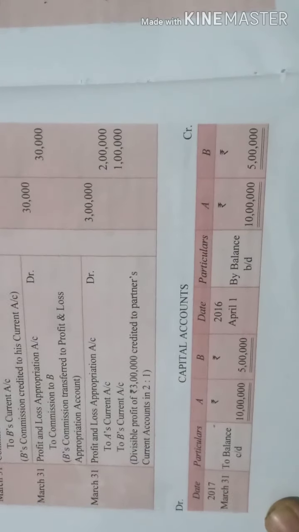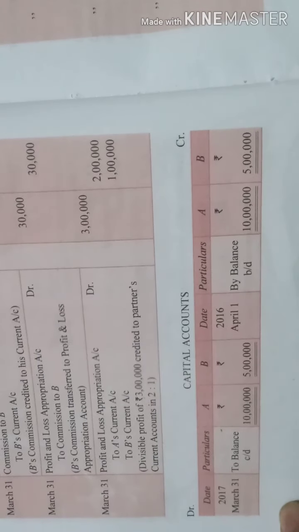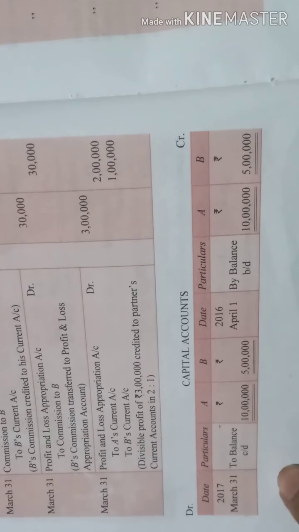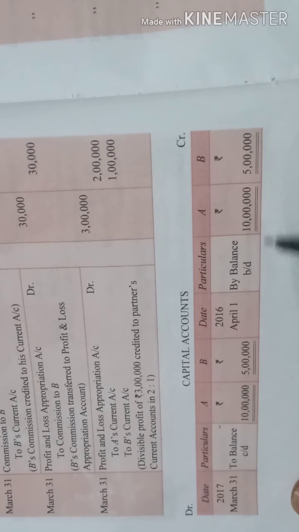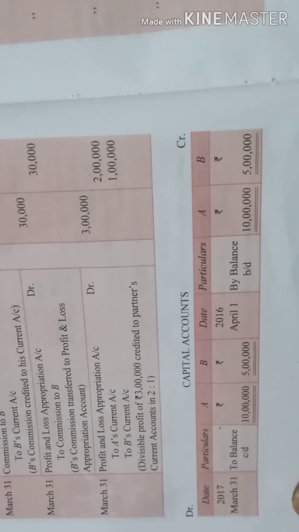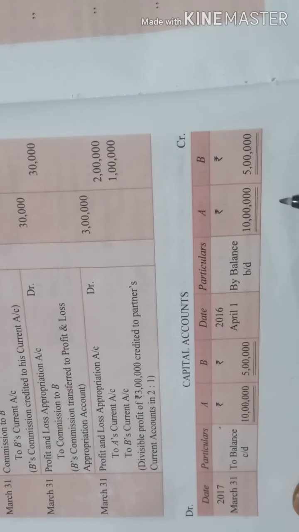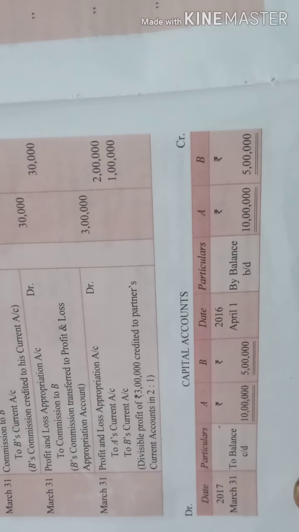Okay. Then we will see the capital account. So what is the capital account? We will just have the opening balance. That means by balance brought down, whatever is mentioned above, 10 lakh and 5 lakh, as the capital is fixed and we have checked all the entries.